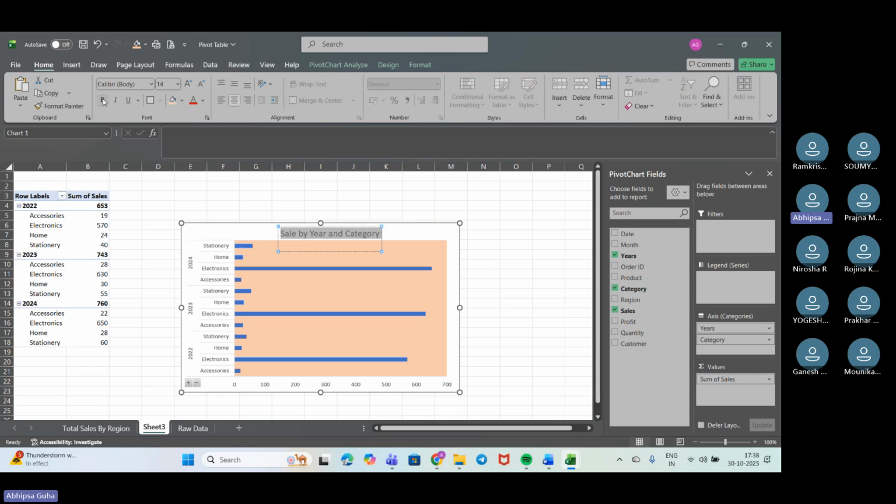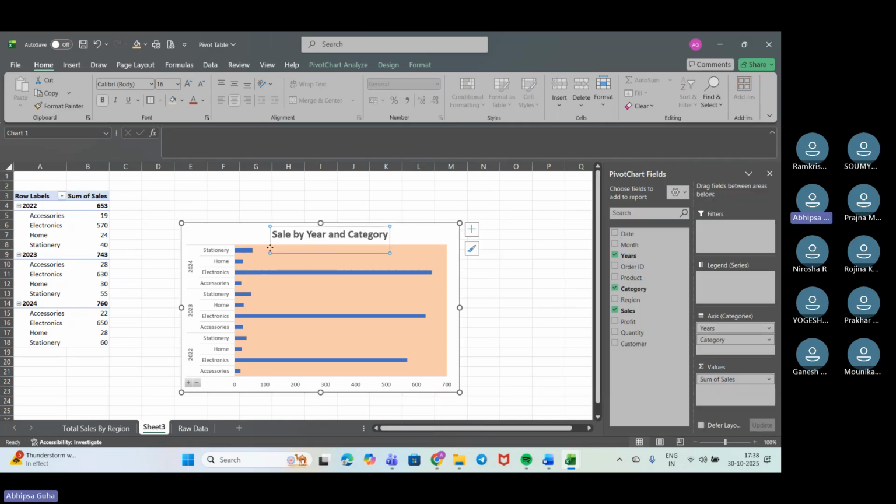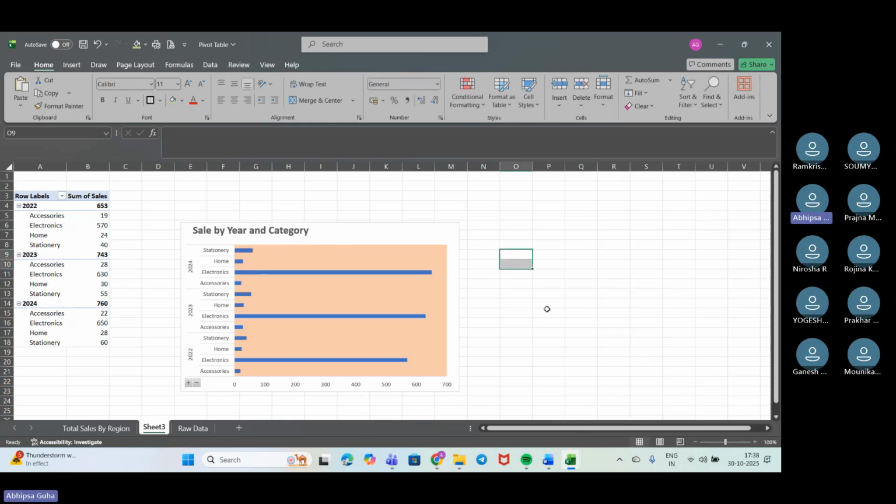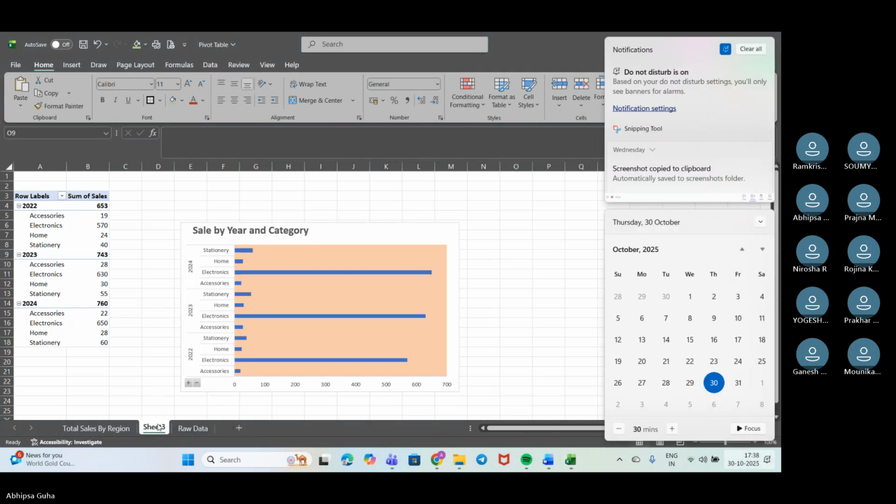So here I'll do a basic formatting. We'll just hold it up and we'll increase it a bit more. And we'll change it up to here maybe. Fine. So now it looks good. So it is ready, and now I'll just put the name of the sheet that we have taken. We'll put it as sales by year and category.